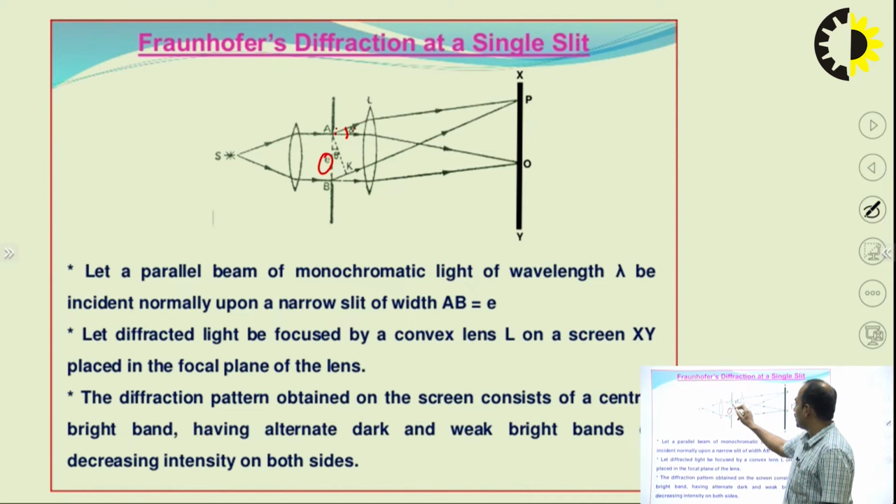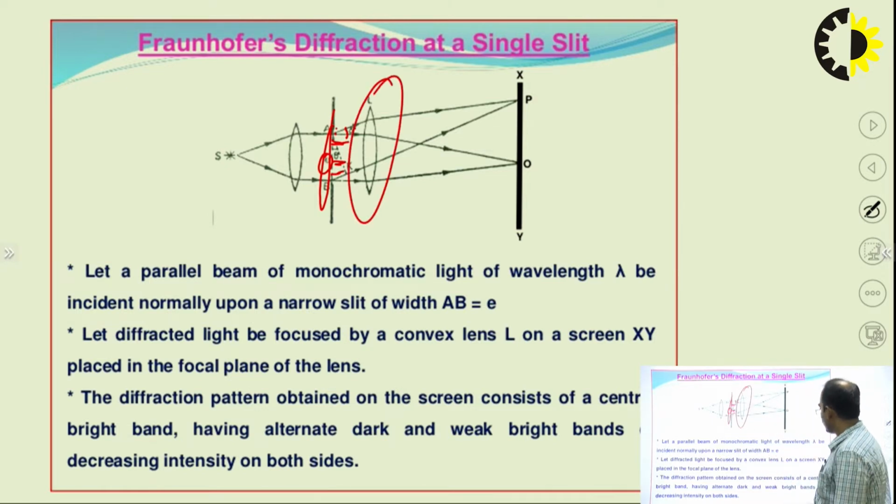So, this is the narrow width of the slit; AB is equal to e. Let the diffracted light be focused by a convex lens L, this one, on a screen XY placed in the focal plane of the lens.